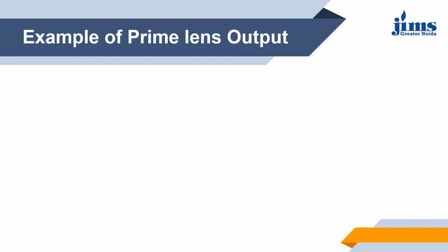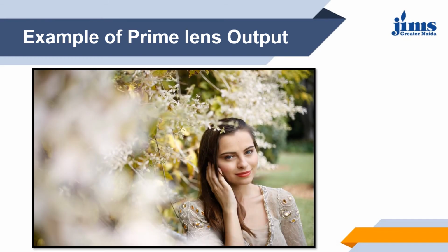Here is an example of prime lens output. We can create creative shots or creative videos using a prime lens. We can do experiments with the focus of foreground and background.